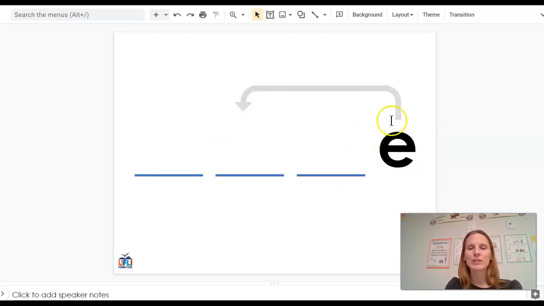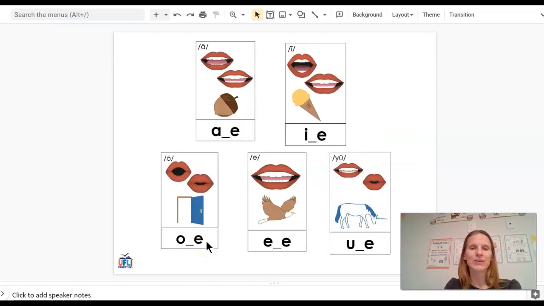Okay, so again, if you see an E at the end of a one-syllable word and then a vowel in the middle, that vowel is going to say its name. It's going to say its long sound for A, I, O, E, and U.